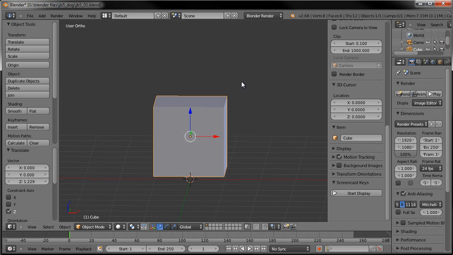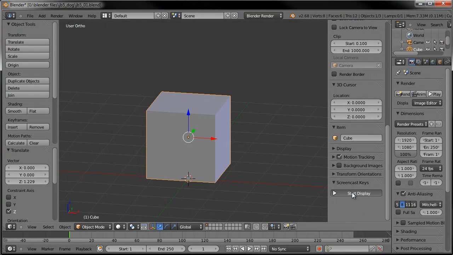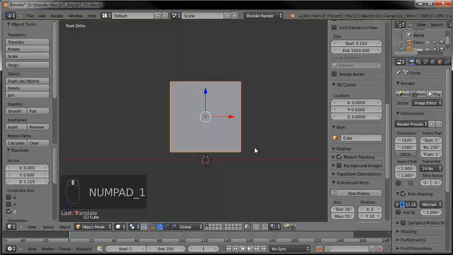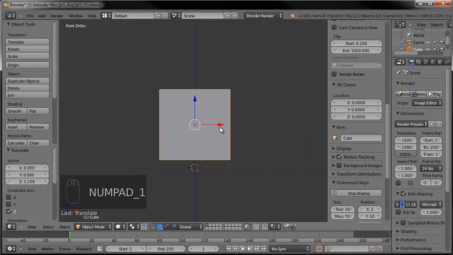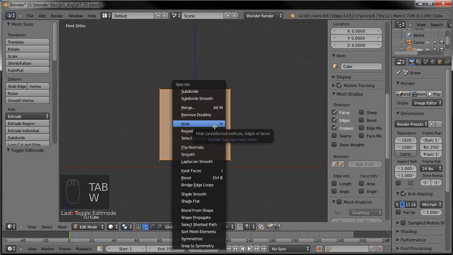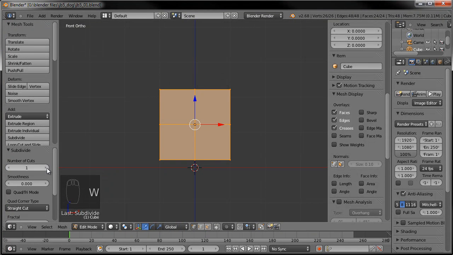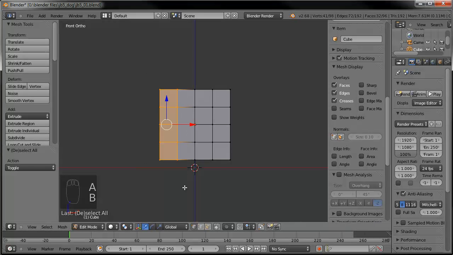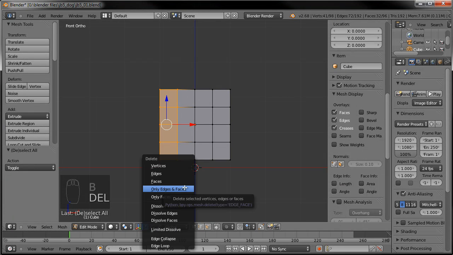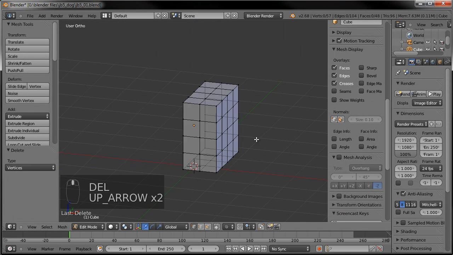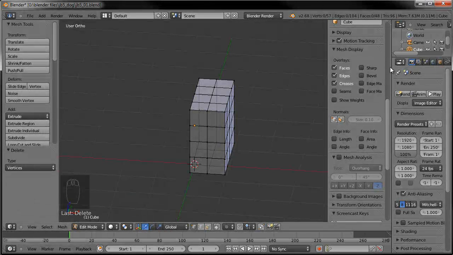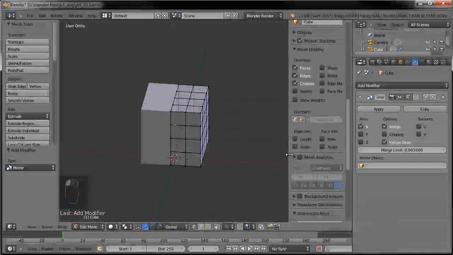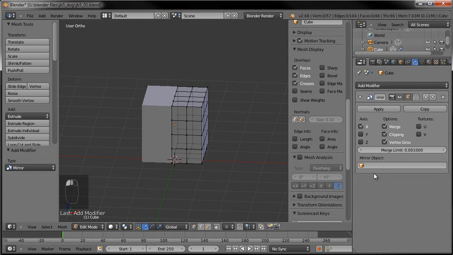So anyways, go and turn on my screencast keys, starting with the default cube. Let's just go ahead and jump in here and get started. So we'll tab into edit mode, W, and subdivide, and let's give it 3 cuts, and then we'll deselect everything and then select all these guys there on the left side, all those vertices, and go ahead and hit delete. So we cut it in half, and then we'll go ahead and add the old mirror modifier, boom, right there, and go ahead and turn on clipping.